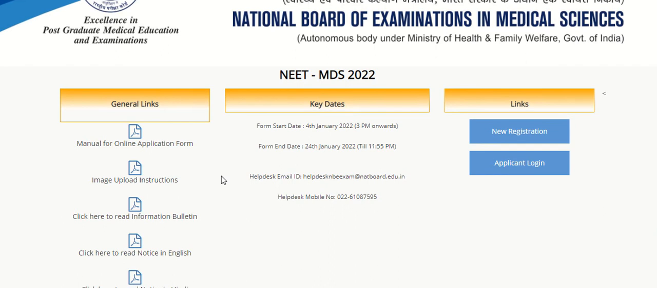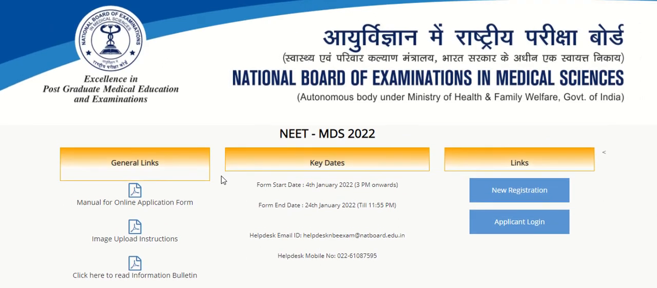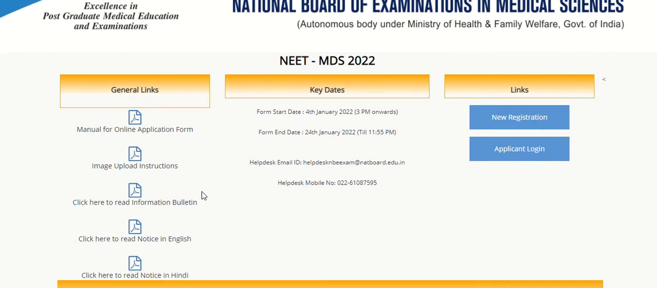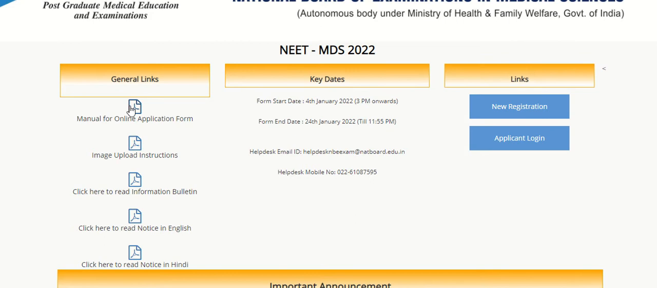Post that, this page will open. Here there are two links. One is new registration and another is applicant login. After completing the registration, you can log in by using the login details. Here are some important dates like form start date 4th January, form end date 24th January. And if you want to see the manual guideline, you can download this PDF manual of our online application form.